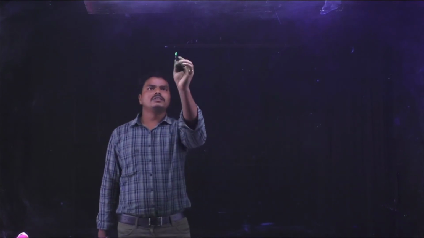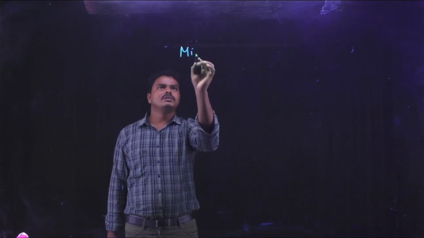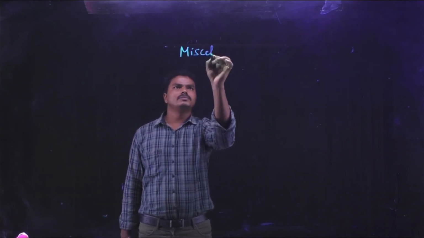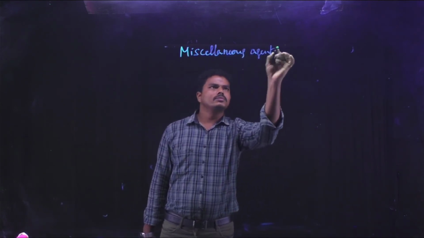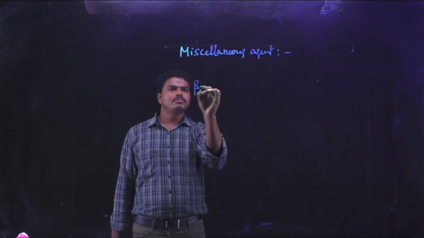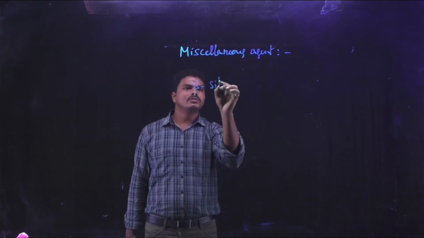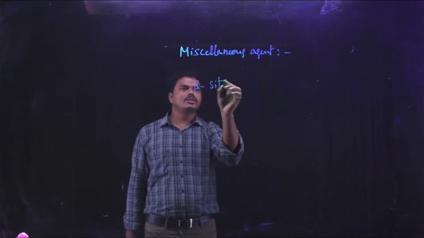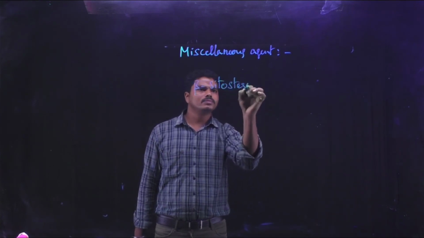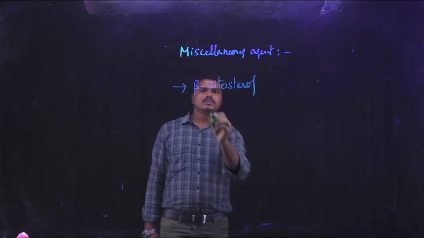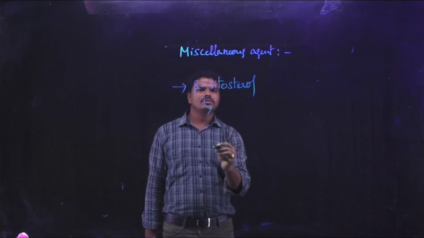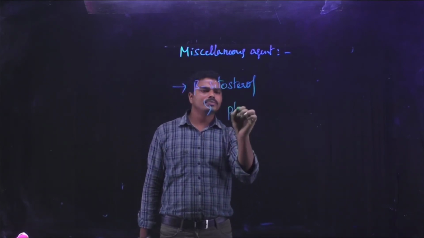And the last one is miscellaneous agents. Example is beta sitosterol. This drug is a plant sterol.